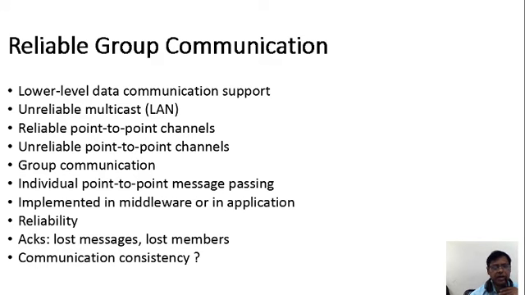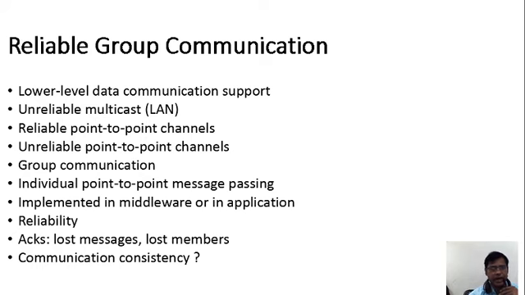Okay, the high reliable multicast of the LAN. LAN is using the high reliable multicast. Okay, and reliable point to point channels. See the channels, just now we have seen A to B, 1, 2, 3, 4. Okay, so how that information is receiving and sending. Receiving and sending is important. Just now we have seen in an example Bob to Alice to Bob. Okay, how the information is transmitting, sending and receiving, sending and receiving. That is point to point channels. And how reliable point to point channels, unreliable point to point channels.